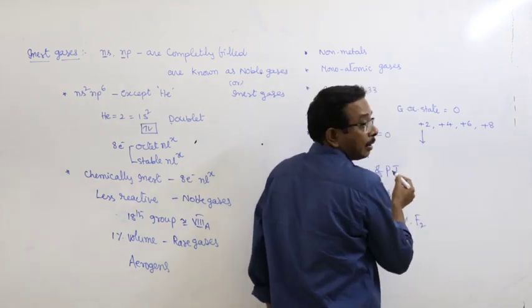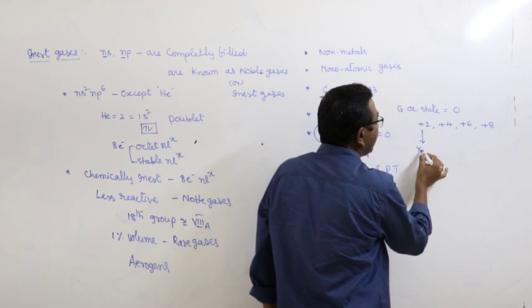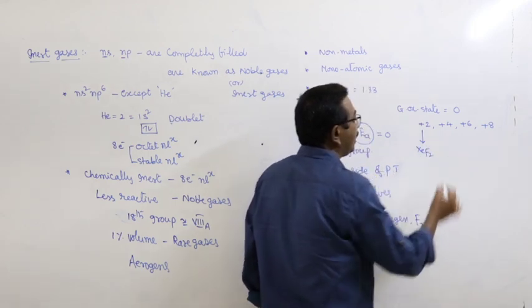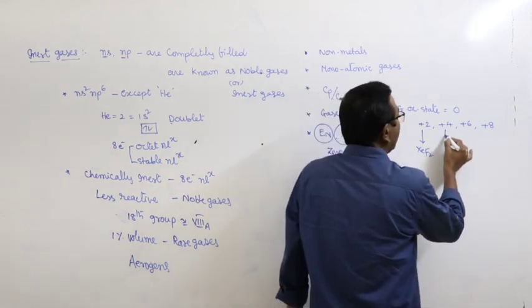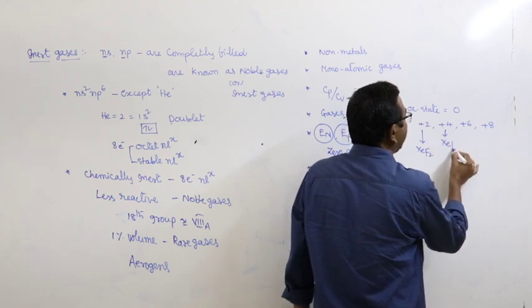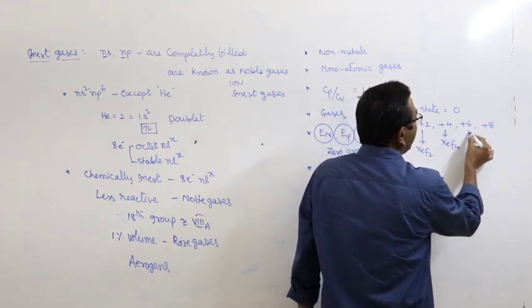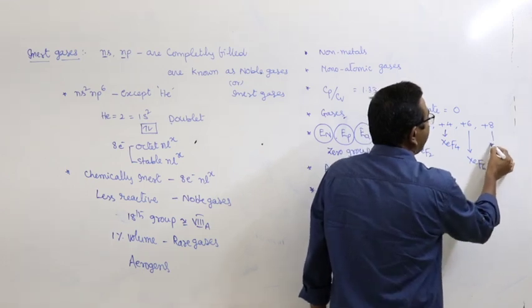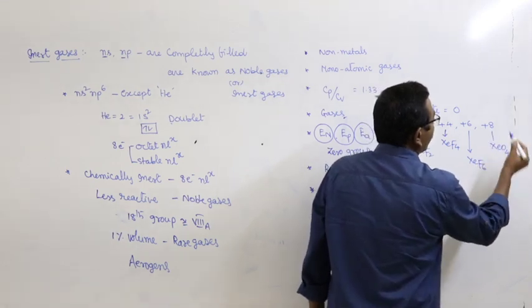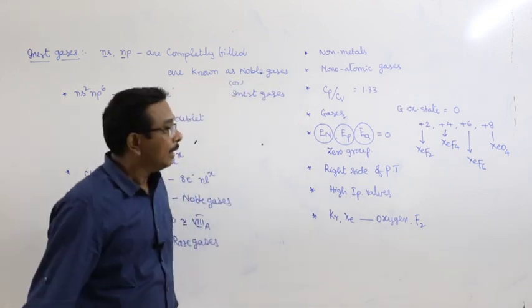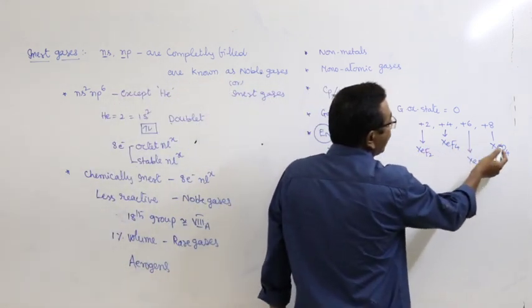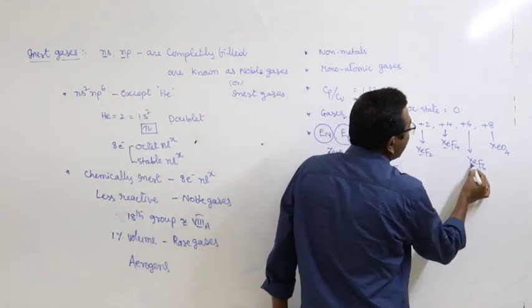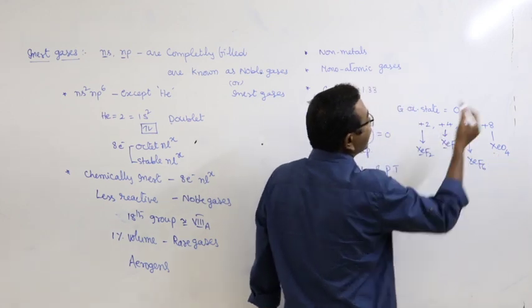Example for the compound with the oxidation state +2 is XeF2. +4 is XeF4. +6 is XeF6. +8 is XeO4. These are all examples of compounds in which one of the noble gases exhibits a different oxidation state.